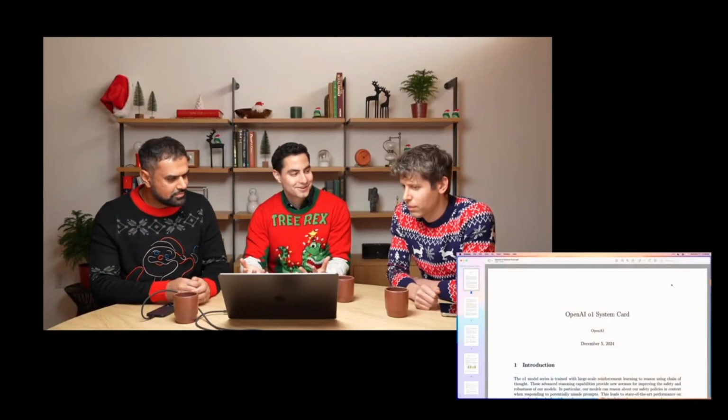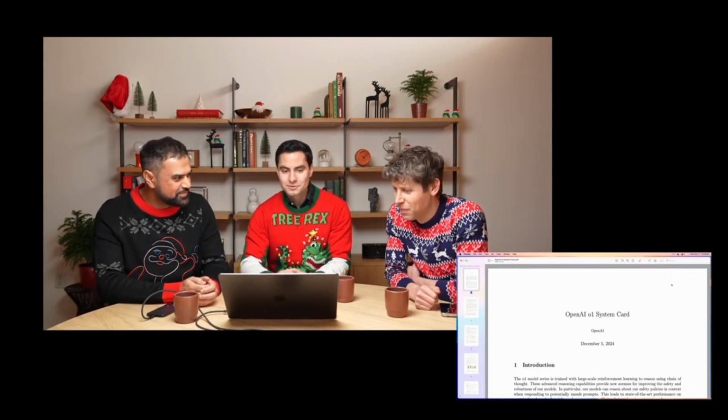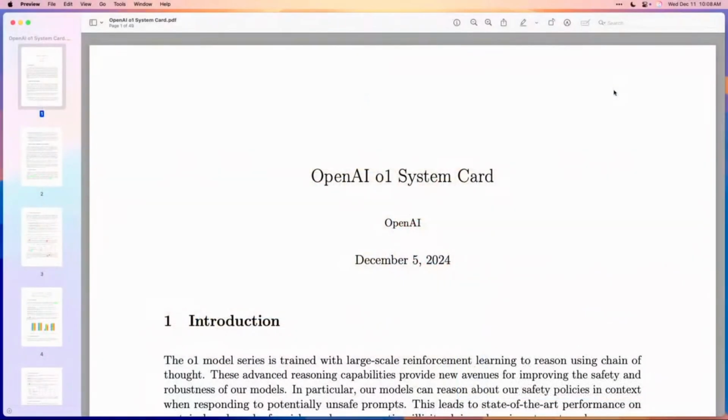I've got here the O1 system card. 49-page system card. 49-page PDF. So I've opened this in Preview, but again, in any application, I can just double tap the command key to bring up Type to Siri. How about this? This doc is super long. How did they get the model to be so good at coding?